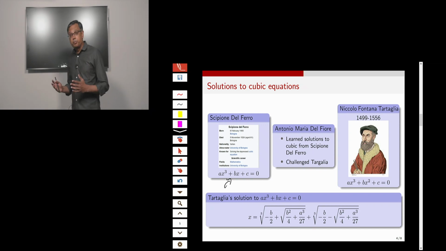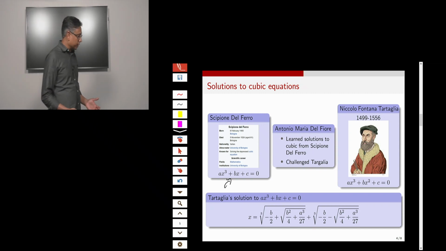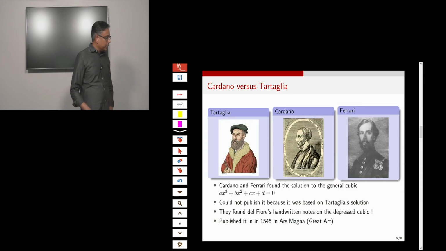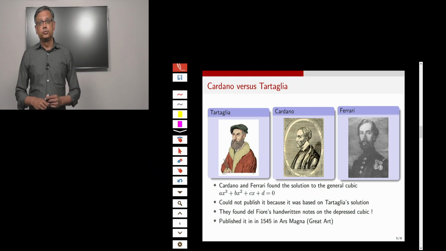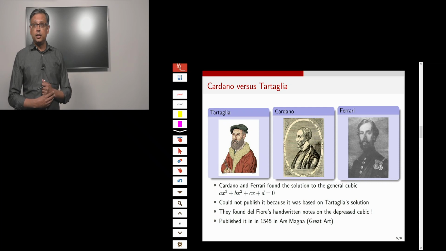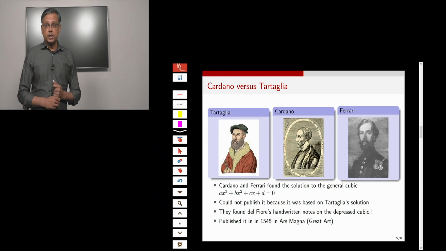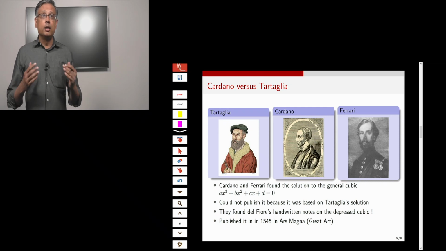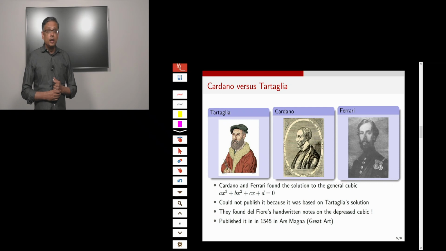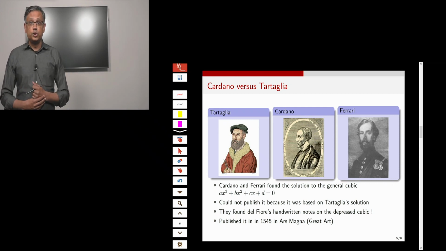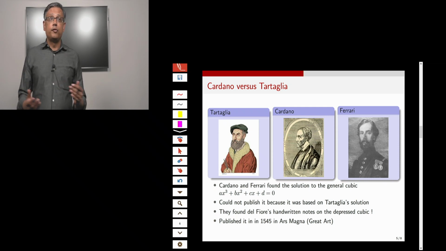So now word spreads around that Tartaglia had found the solution to the depressed cubic, and now enters Girolamo Cardano, who was a famous mathematician in Italy. He gets intrigued by the fact that Tartaglia had solved these depressed cubics, and he approaches Tartaglia and asks him for the solution. And Tartaglia refuses to give the solution to him, and Cardano cajoles him for the next 4